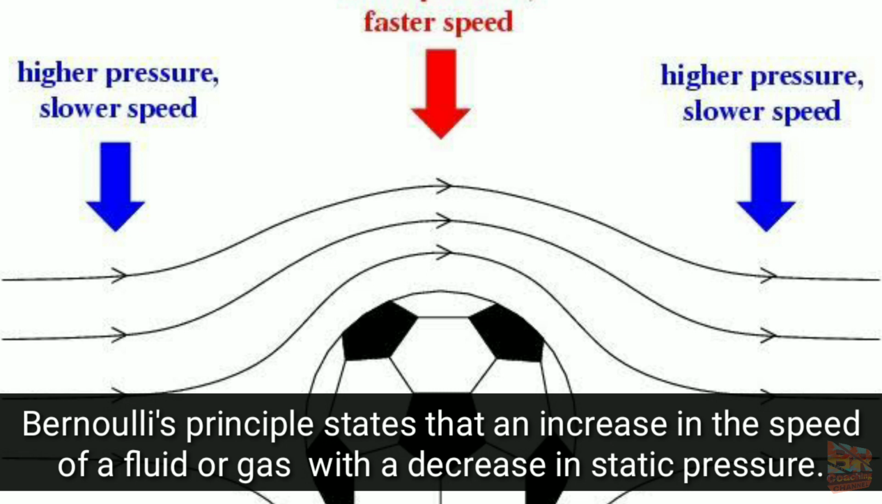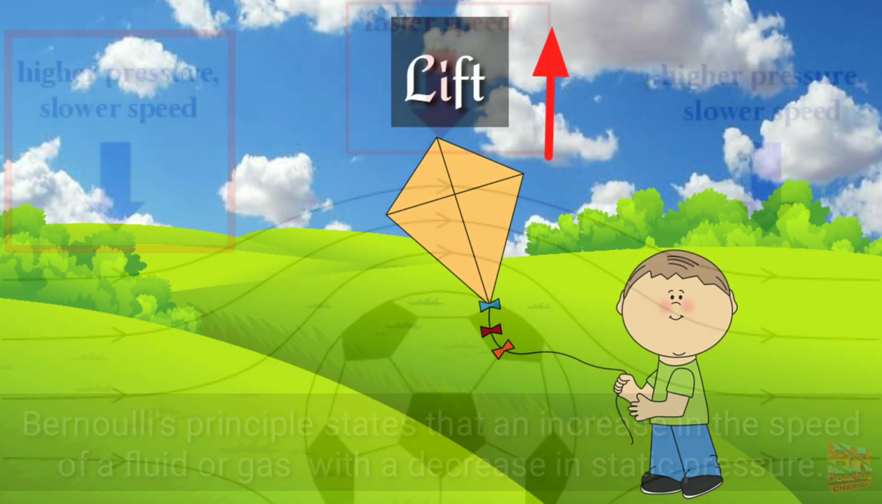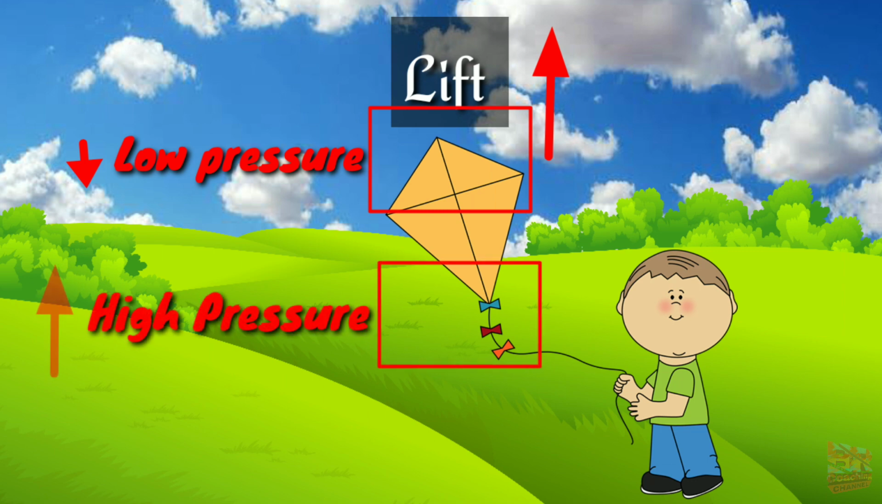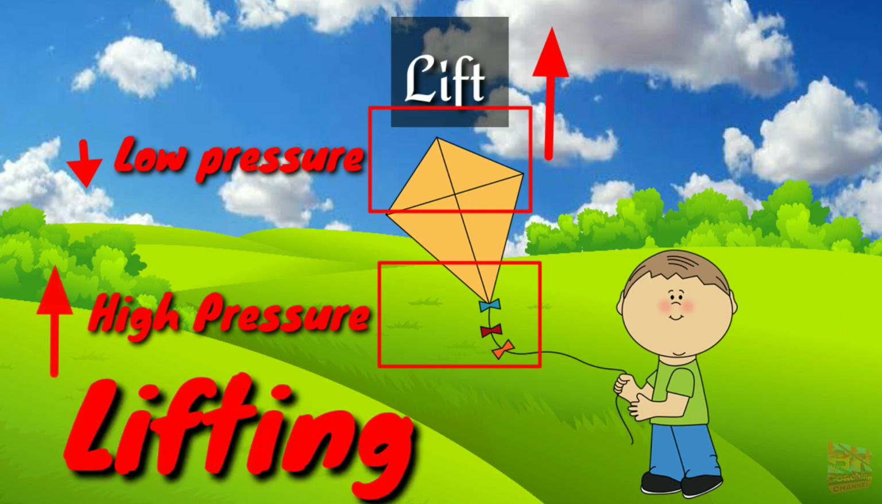As speed increases, there is another inverse relation between speed and pressure. So guys, with the increase of speed, the pressure decreases. So the upper part of the kite faces low pressure and the lower part of the kite faces high pressure. Due to this pressure difference, the kite can easily lift in the upward direction, and we call it lift.